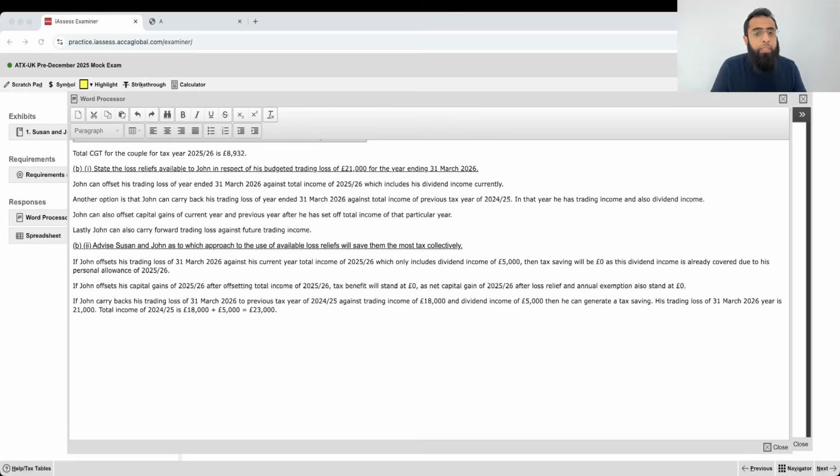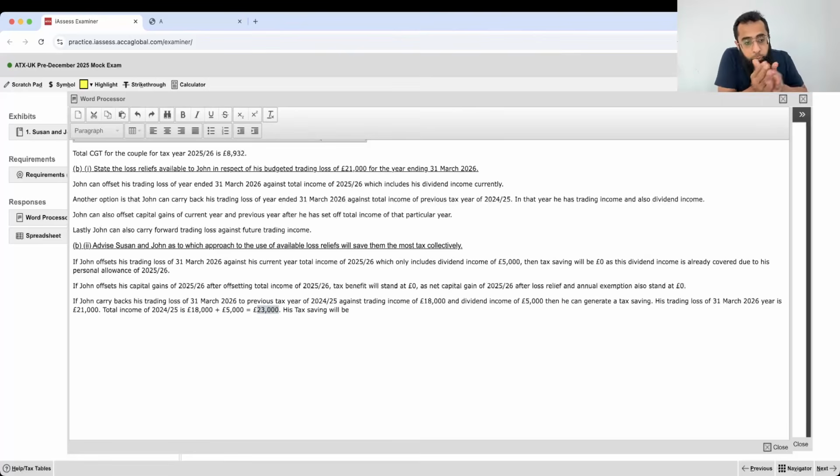Let's calculate that. In order to get the tax saving, there are two methods available. One method is that you solve it directly. It can be done by a student who is very good at tax rate management. Because when you offset this loss of 21,000 pounds against his total income of 23,000 pounds, you also need to think about wastage of personal allowance.